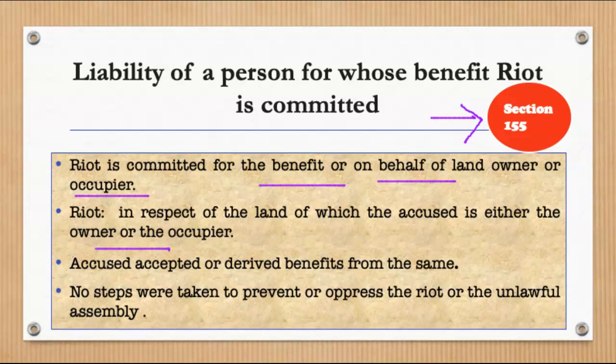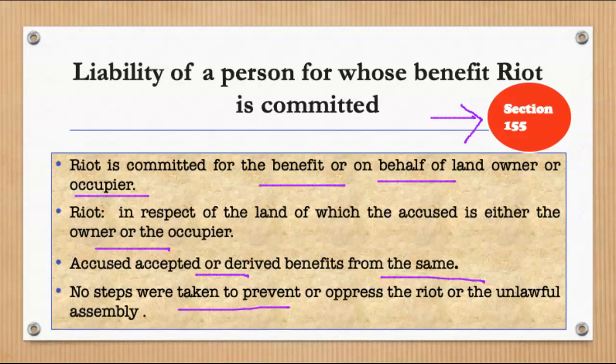The accused accepts or derives benefit from the same riot, and no steps were taken on the part of the accused to prevent or suppress the riot or the unlawful assembly. In such case, the person deriving the benefits would be held liable under section 155 of the Indian Penal Code. So such a person will be punished with fine.